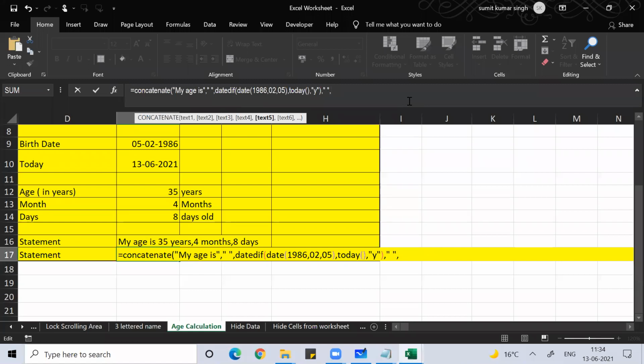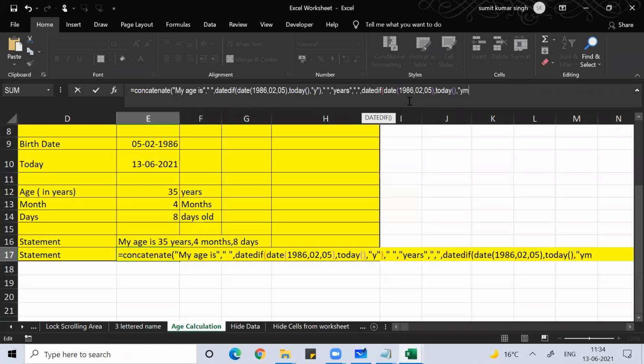So my age is 35 years. So under double quote, years. Okay. So my age is 35 years, comma. Then double quote, comma, double quote, comma. So after 35 years, comma should come, and then 4 months. So copy that, and here you write 4 month. This is 4. It will give you 4, comma.